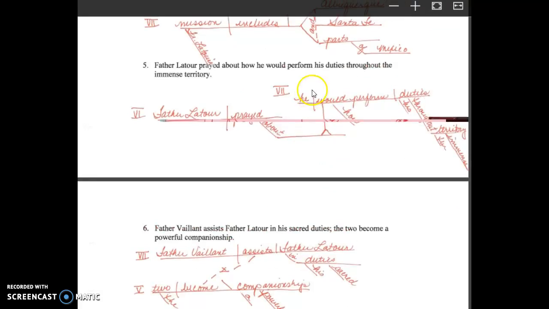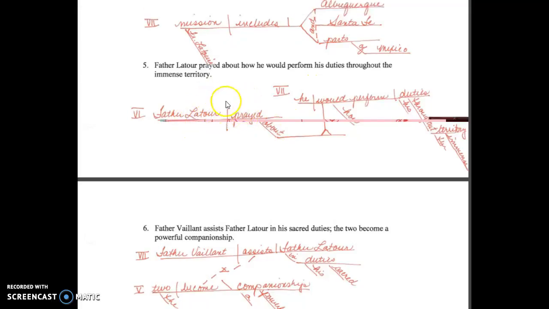Number 5, Father Latour is the subject. What did he do? He prayed. And then we have about, which is a prepositional phrase. So we know that this is our first clause. It's a really short one. Subject and intransitive verb makes it a pattern 6. About is our prepositional phrase. It goes below, just like normal. The only thing that's different now is instead of having just a simple noun, we have a noun clause as the object of the prepositional phrase. So that's up on a pedestal. We're going to leave the how for just a minute, and we'll come back to that later.